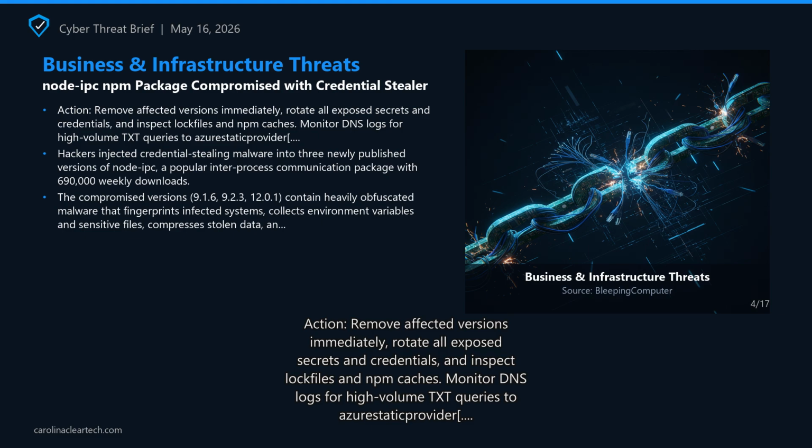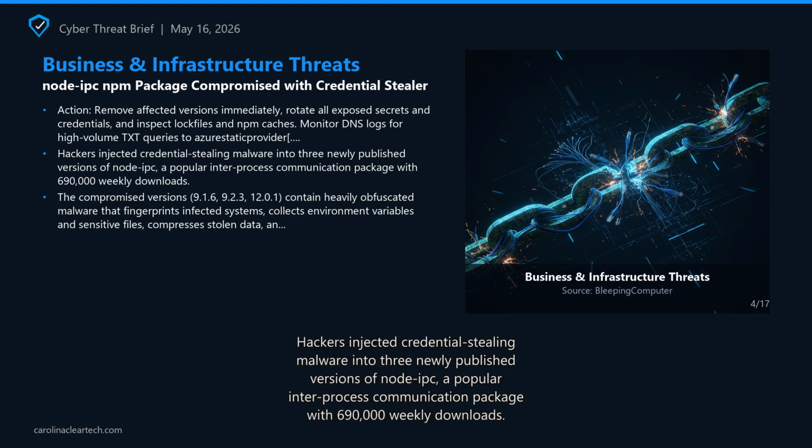popular interprocess communication package with 690,000 weekly downloads. The compromised versions, 9.1.6, 9.2.3, 12.0.1, contain heavily obfuscated malware that fingerprints infected systems, collects environment variables and sensitive files, compresses stolen data, and exfiltrates it through DNS-TXT queries. The attacker compromised the account of an inactive maintainer named Adjutant.